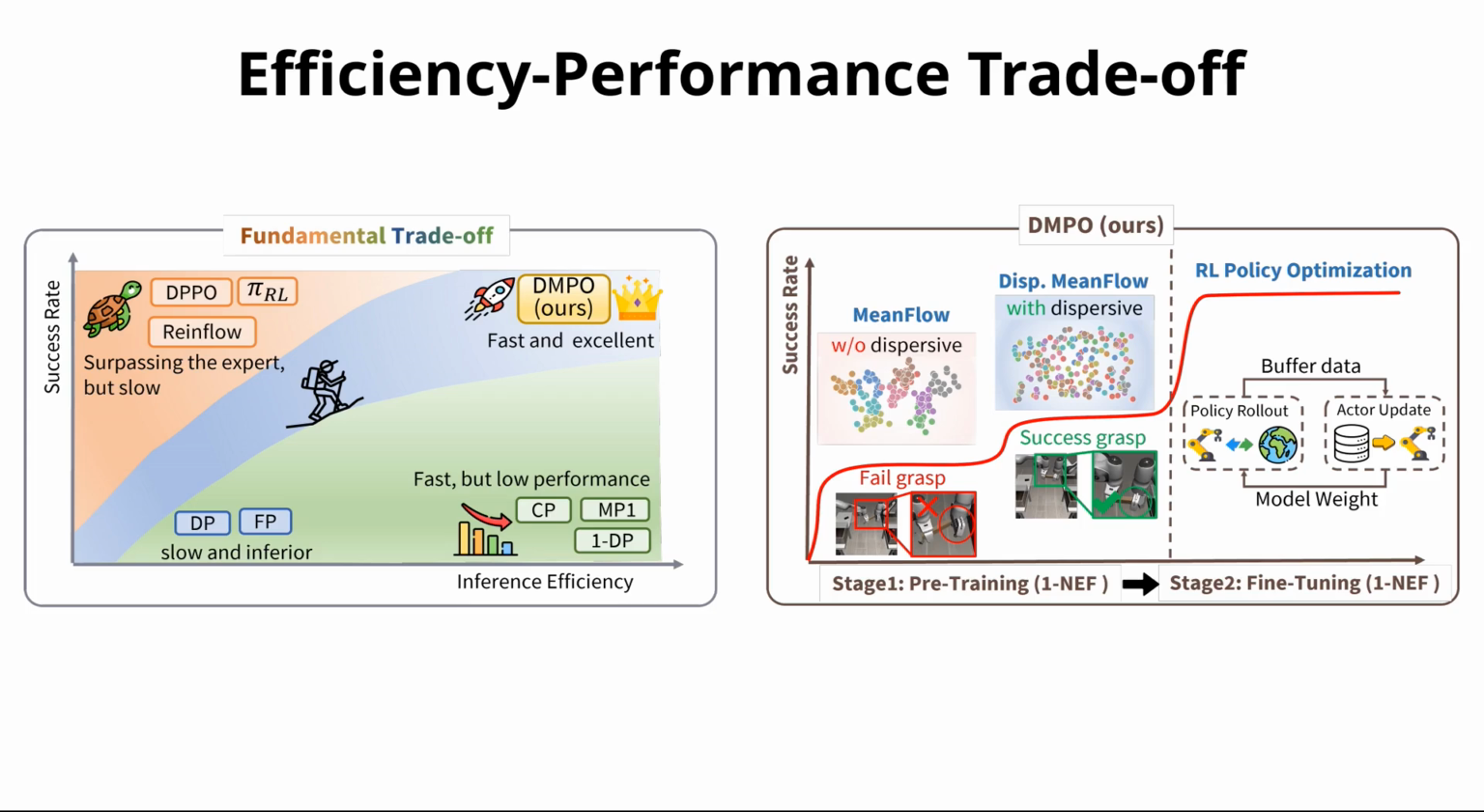If you look at the left panel, you see a fundamental dilemma. Methods like DPPO and ReinFlow offer great performance but are too slow for real-time control, often taking 40-70 milliseconds. Conversely, fast methods like consistency policy are often unstable. DMPO sits in the upper right, breaking this trade-off. We achieve the Pareto frontier, high success rates with sub-millisecond latency. The right panel shows our approach: pre-training with dispersive MeanFlow for stable one-step generation, followed by PPO fine-tuning.